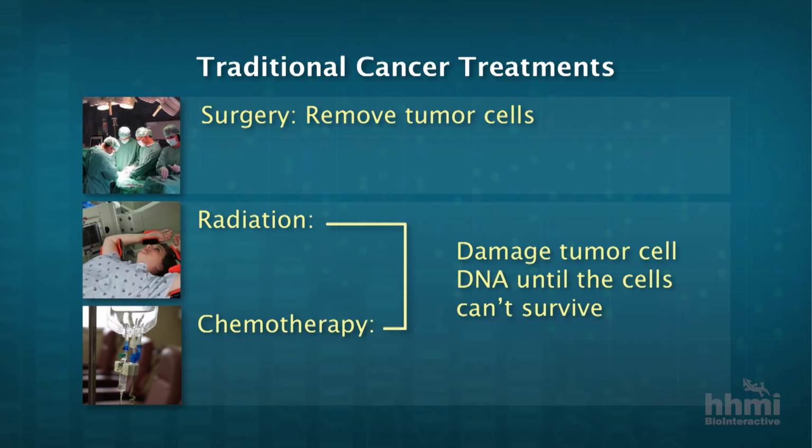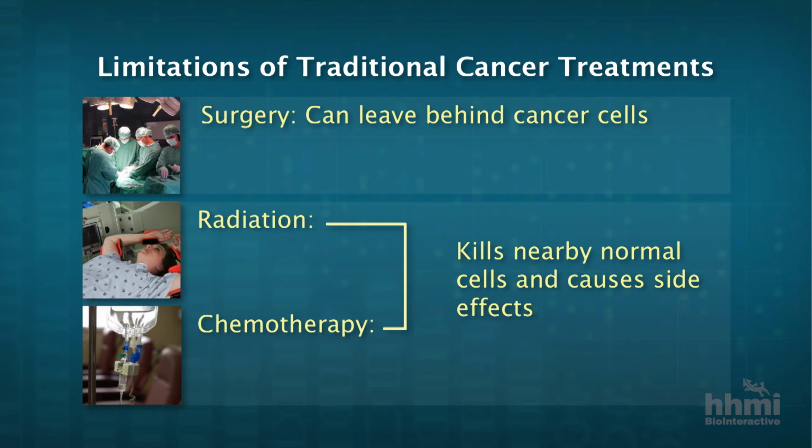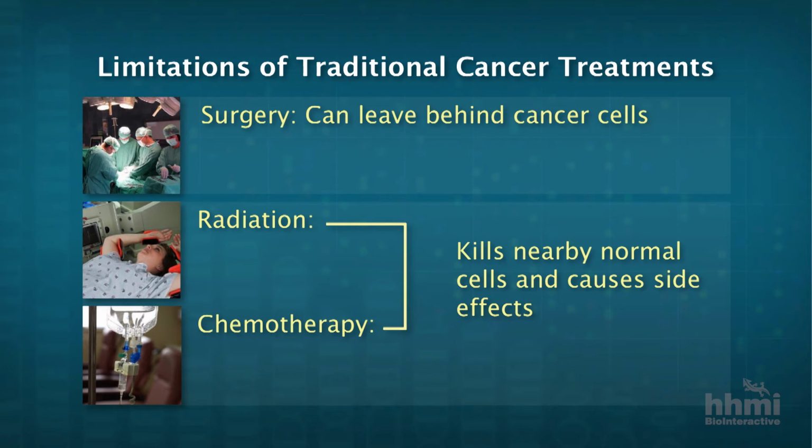So why aren't these good enough? Well, surgery, even though by the surgeon's eye, as well as the best imaging technologies we have, it looks like the tumor is localized, the cancer can come back because there can be microscopic, invisible cancer deposits in other parts of the body that we miss. So for that reason, we often give radiation to get cells that are just outside of the surgical field.